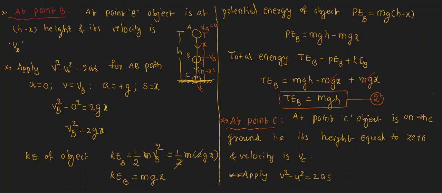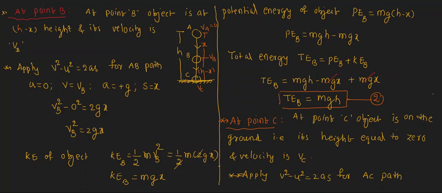There are three equations of motion that you learned in the 9th class, and we are using that here. That is the third equation. In this, u means initial velocity, v is the final velocity, a is the acceleration, s is the displacement. For what path are we going to find out? For the AC path we can do. It starts from A and finally reaches C.